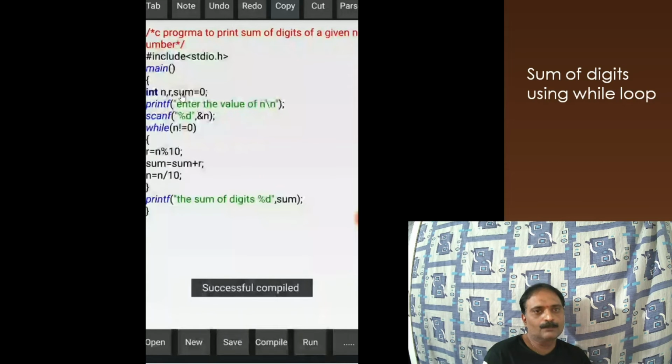And we are initializing sum as equal to 0 here as an integer. sum = sum + r. So whatever remainder is going to come here is being added, and it is going to be a repetition process. So all the numbers are going to be accumulated here, and that will be added. Like that, we are going to get the sum of all the digits present in that particular number. Once we find that sum, finally we have the output display using this printf command. printf("The sum of the digits is %d", sum). So whatever sum is there, that is going to be printed in this particular place.